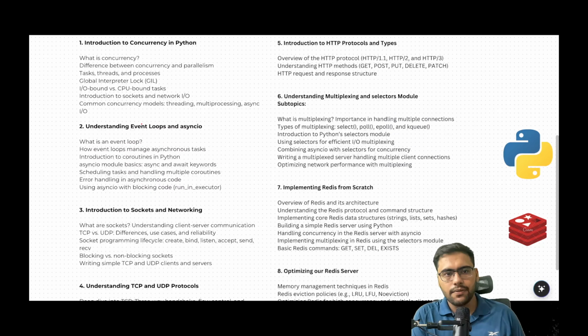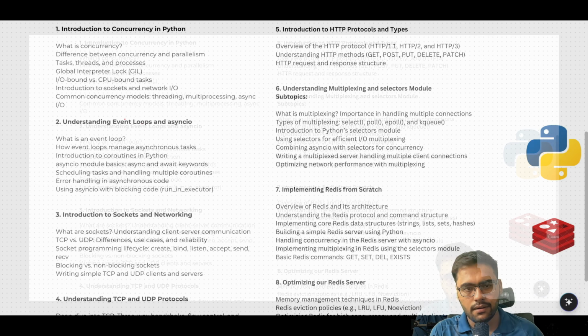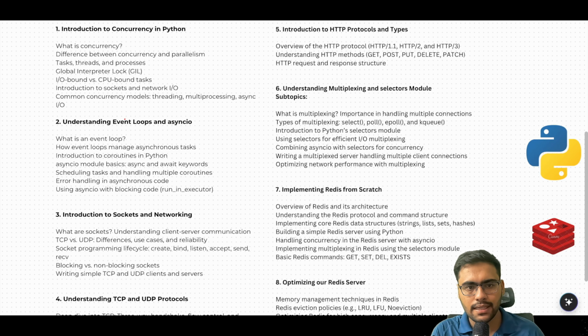First we will start with implementing concurrency. We will learn what concurrency is, what the GIL in Python is, what its benefit and disadvantage are, and what multiprocessing, parallelism, multitasking, and multithreading are, these basic things. Then we will go on to implementing an event loop with the help of the asyncio package, and how we can use the event loop to turn blocking sockets into non-blocking sockets. So basically we'll learn about sockets as well in part 3.